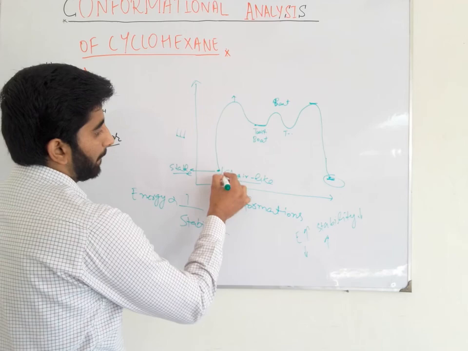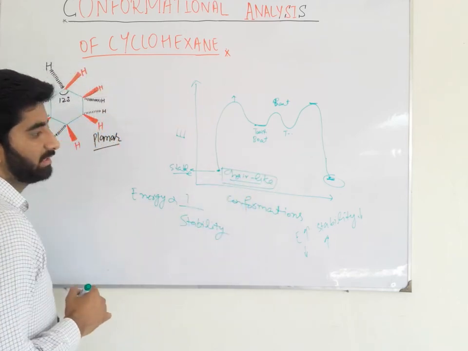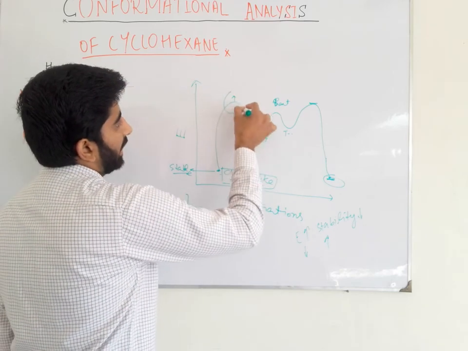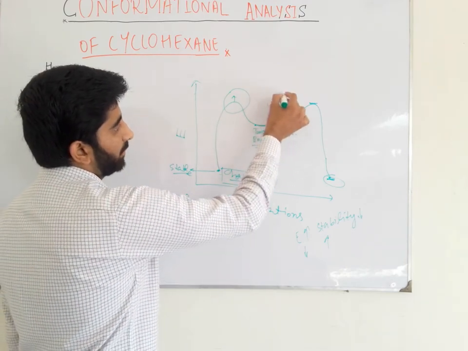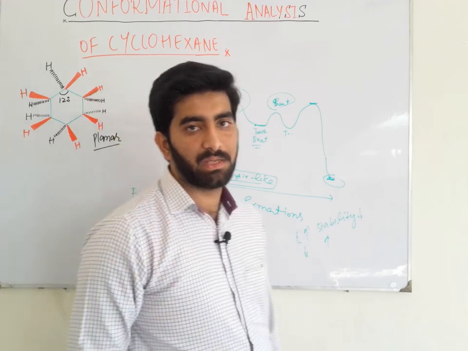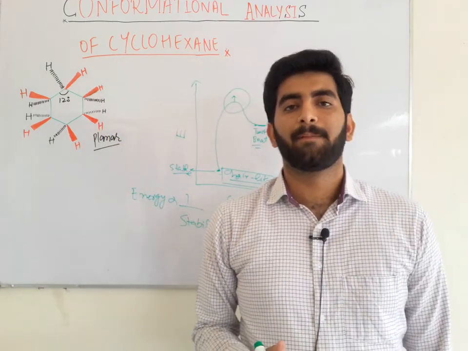We can see that the chair-like conformation of cyclohexane is the more stable conformation, and half chair is the least stable conformation, and twist boat is more stable as compared to the boat conformation. So this is all about the conformational analysis of cyclohexane.